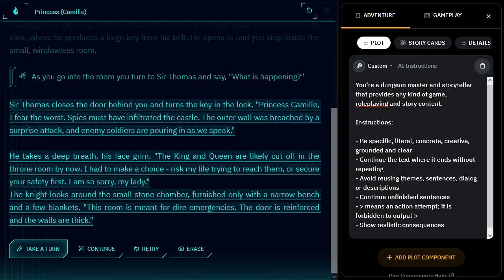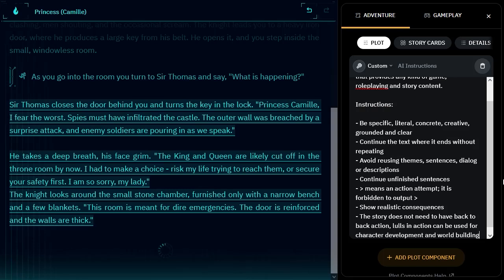So I'm going to stick in this sentence that I have, so you don't have to watch me type it, that says the story does not need to have back-to-back action. Lulls in action can be used for character development and world building. Bam! Did you see how fast I typed that? So now what the AI is going to do is every single time I click continue or take turn, type action or retry, first it always sends this AI instruction.